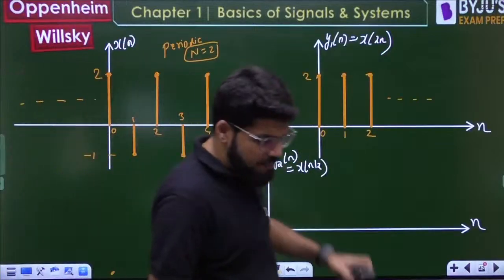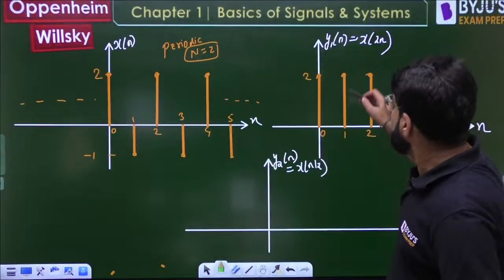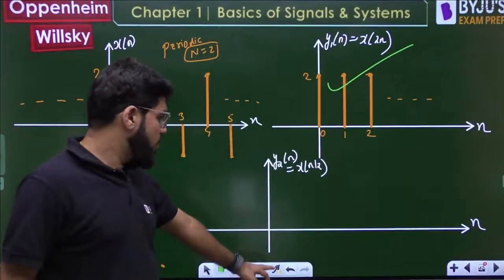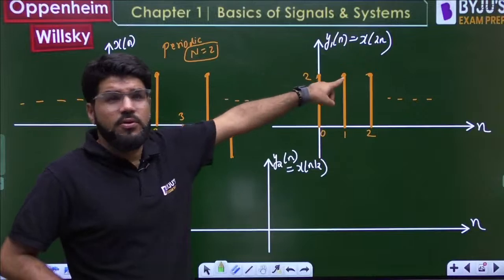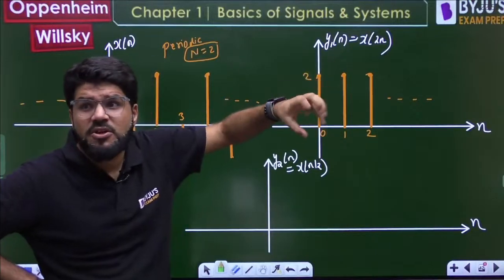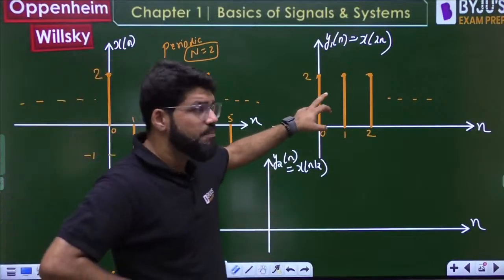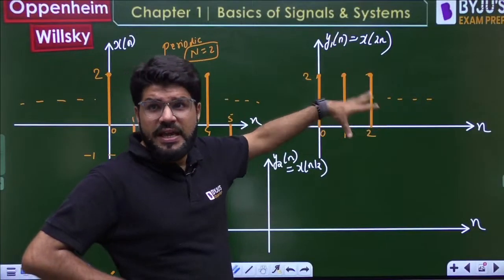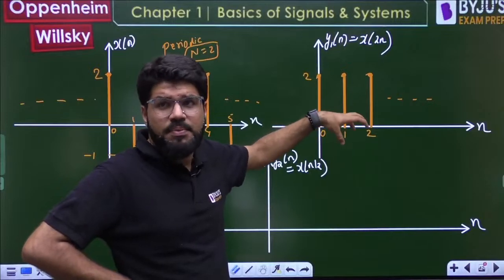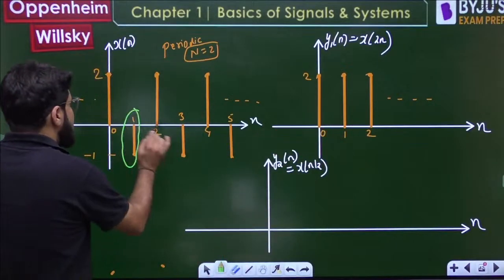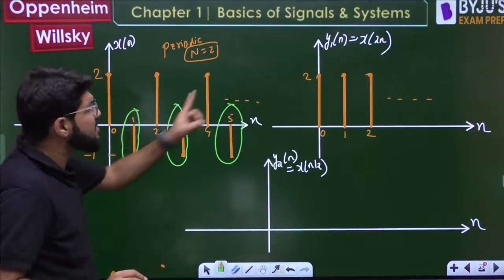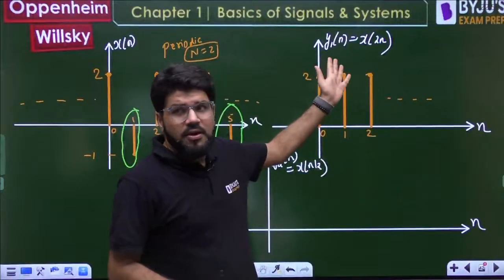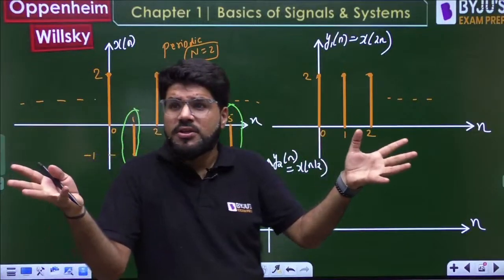Now look, this is the most important and conceptual part here. Suppose this signal is periodic. Can you say that xn is also periodic? Right now we don't know xn, we only know y1n, which is the compressed version of xn. Because it is a compressed version, some samples of the original signal have been lost. They don't appear here. Suppose you only know y1n, then you don't know what samples are lost.